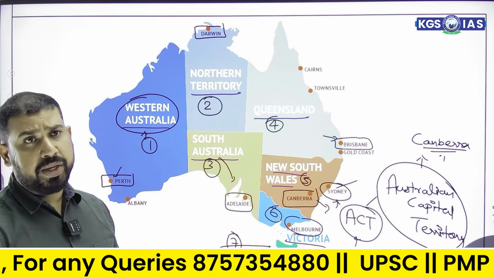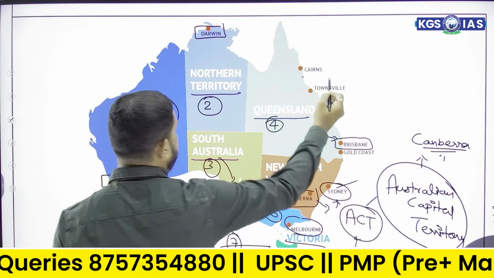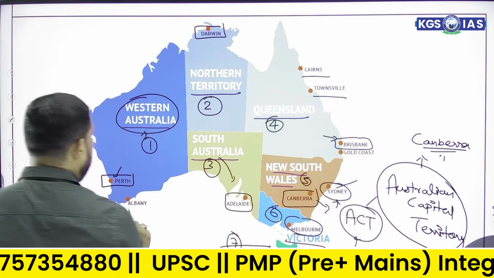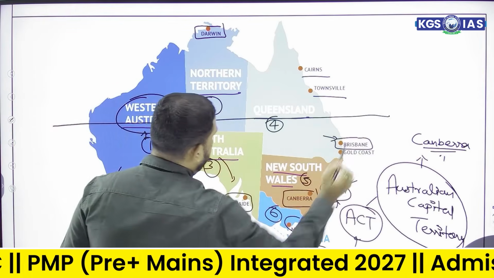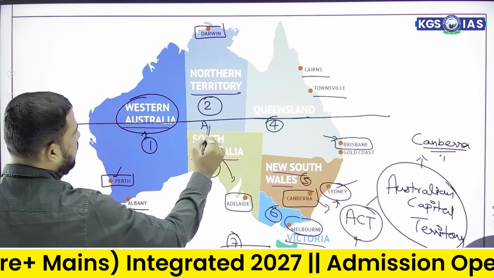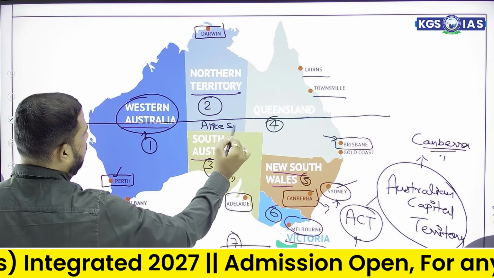Apart from it, some major port cities are present like Cairns and Townsville. Here, Albany is a famous city. Here, the Tropic of Capricorn passes through it near a place named Alice Springs.